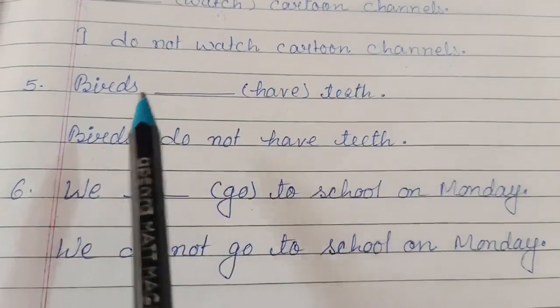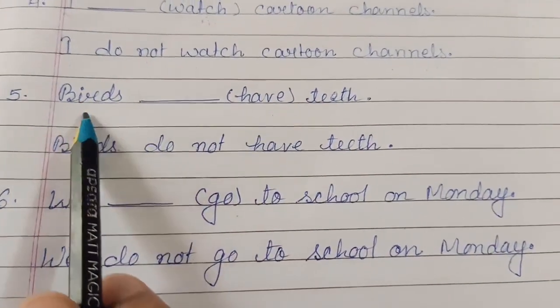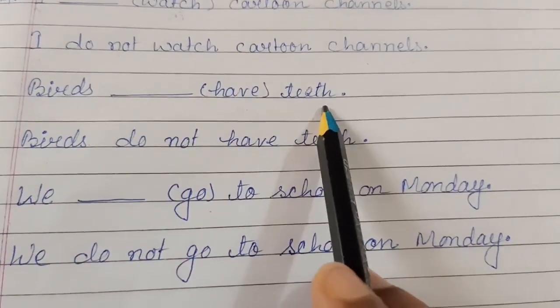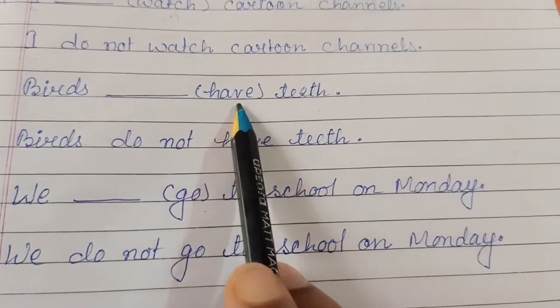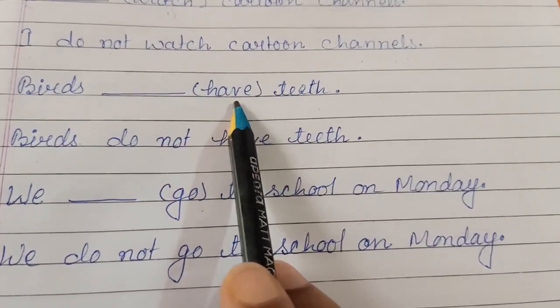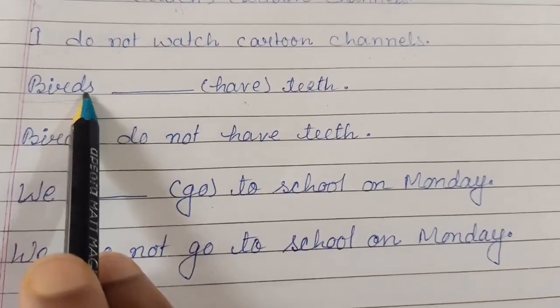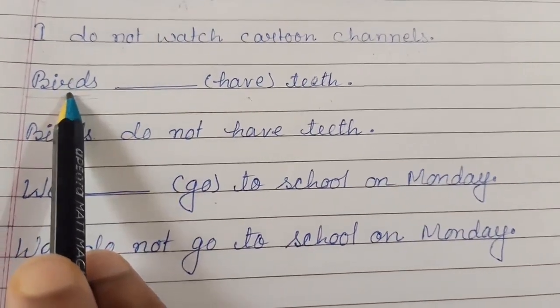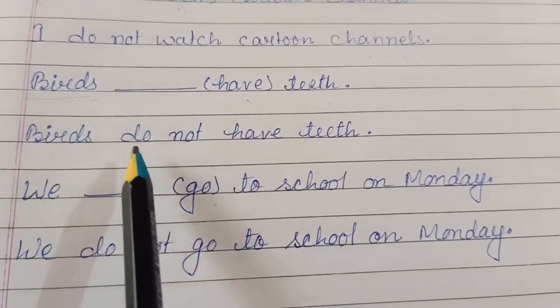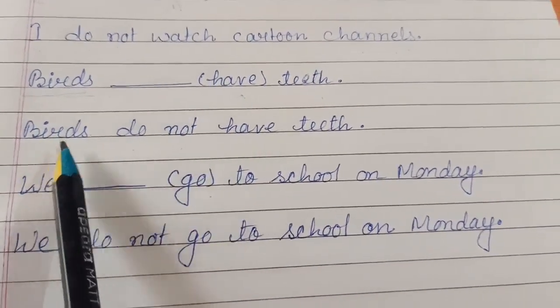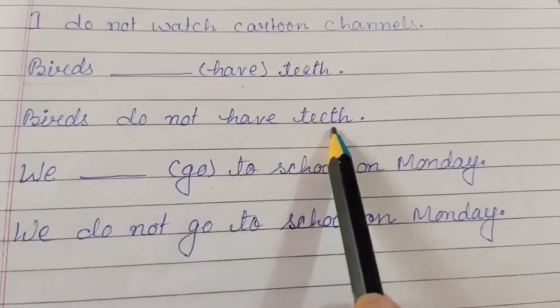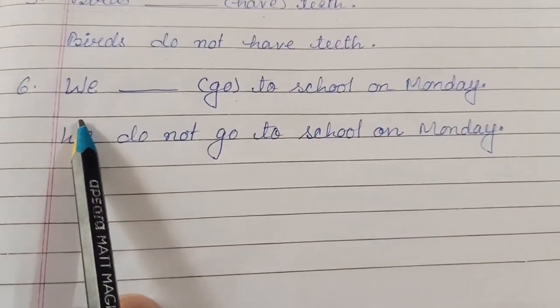Okay, now we'll see the next one. "Birds have teeth." Here have is a verb given as the hint. So then we will see the subject. The subject is birds, and birds is a plural subject. So we will use do not. Birds do not have teeth. Now we'll see the next one.